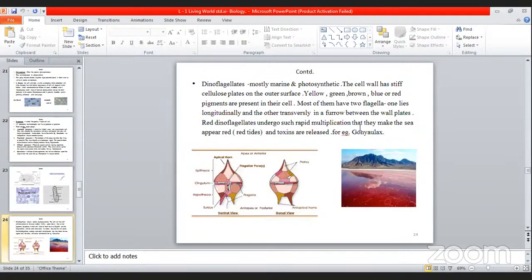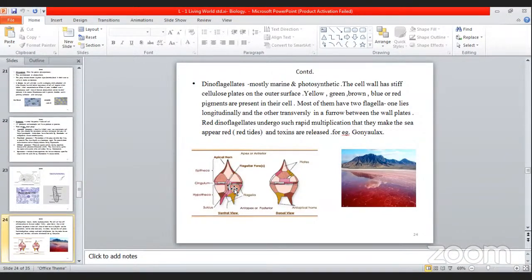Then dinoflagellates. See, when dinoflagellates are present in great numbers, they turn the sea red in color. They have two flagella, one which is vertical, as you can see here, and the other which is present in the groove. This shell has very solid plates.